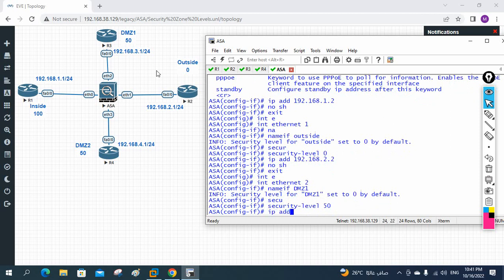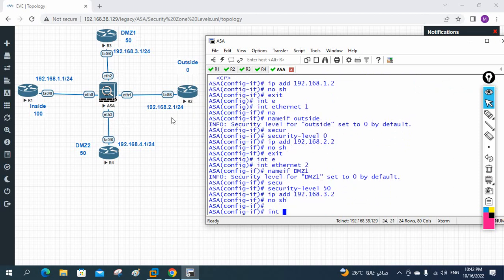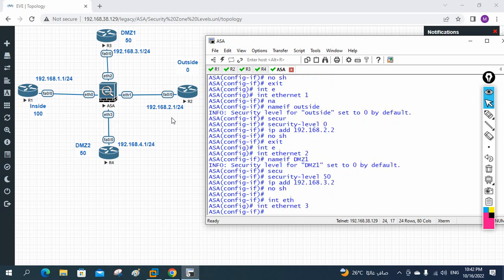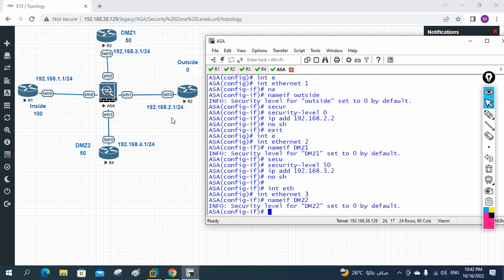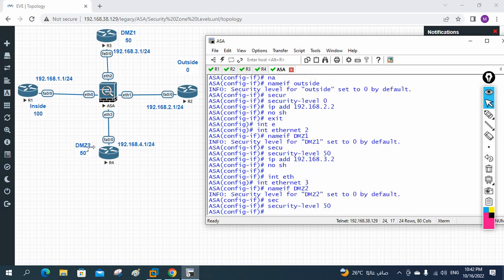And after that IP address 192.168.3.2. Okay, this one here 3.2 Ethernet 2. After that I will assign here, and no shut here. Then interface Ethernet 3. Ethernet 3. Then I will write here nameif DMZ2. Security level they set as 0, we can leave, or if you want, because I want to give the same security level what I give here, 50, I am going to give here also 50.